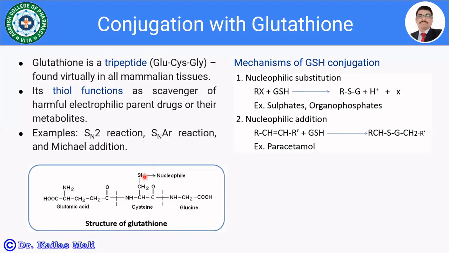Let us see the mechanism involved in the conjugation with glutathione. The very first one is nucleophilic substitution. So RX plus GSH, we get RSG, and HX gets free, for example with sulfates and organophosphates. And in the case of nucleophilic addition, suppose RCH double bond CHR dash plus GSH.